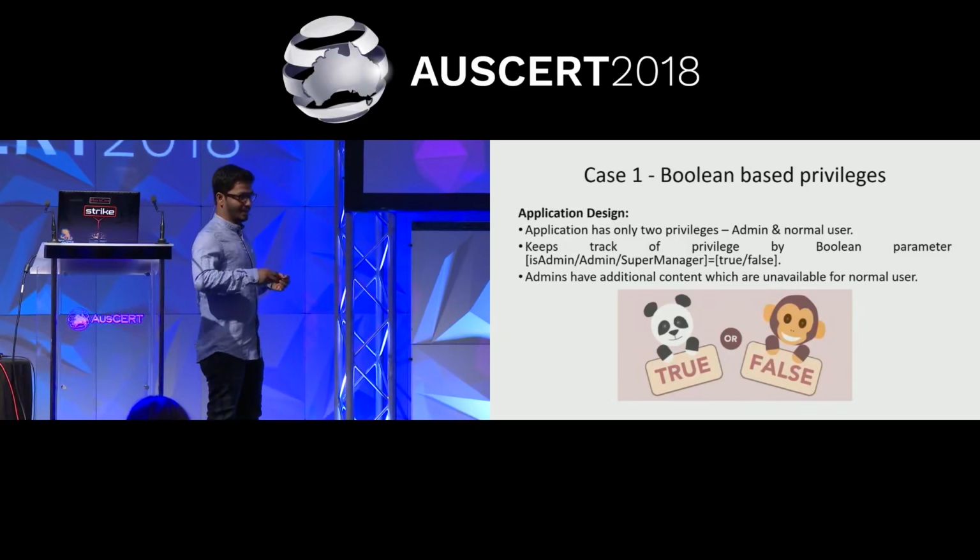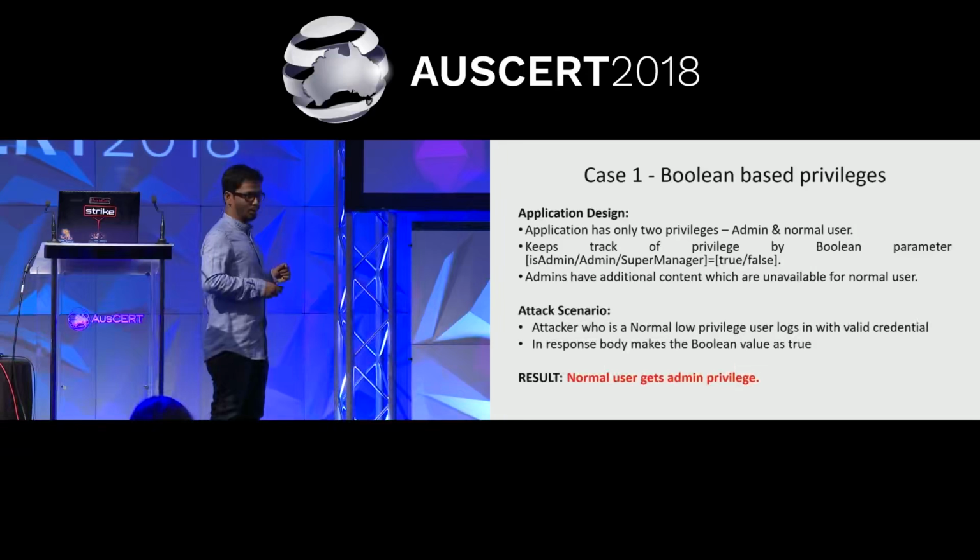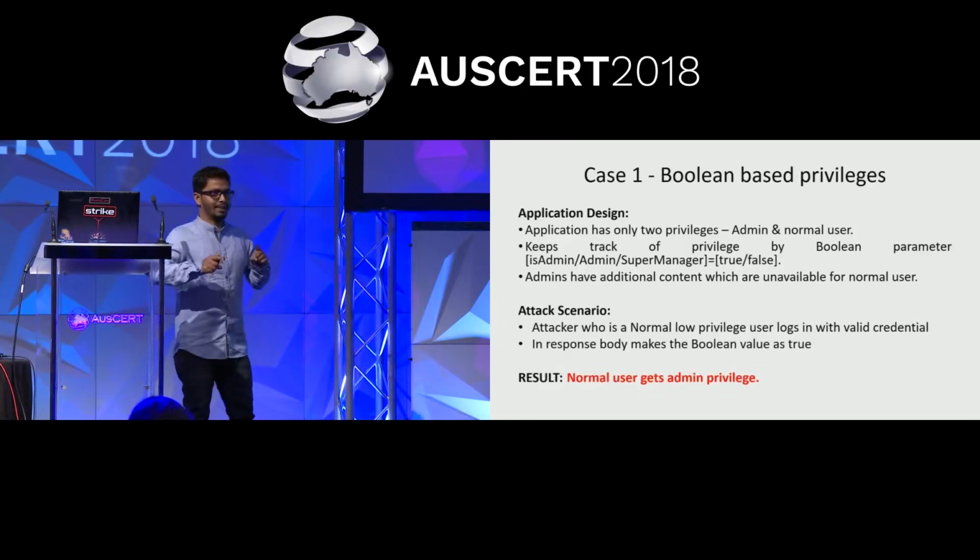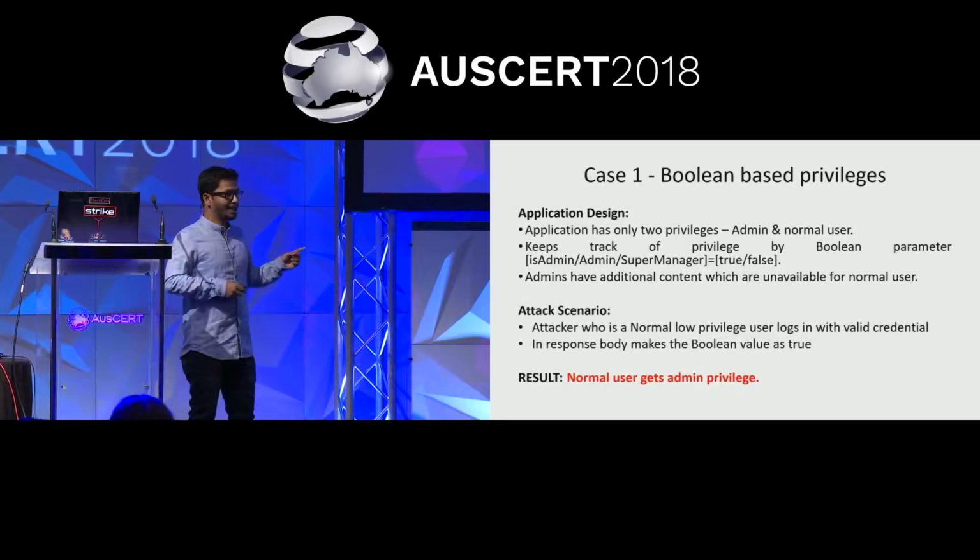So in the response, when the first response was coming, isAdmin was set to false. I just changed it to true. And then I saw that the portal which I was logged into before as a normal user, I did not have many features and many tabs. But as soon as I turned the isAdmin parameter to true, I was able to see all those hidden features, tabs, everything. So that means they were just checking that isAdmin true or false. They were not properly maintaining the access control, whether I am a user or admin. They were not checking that. They were just depending on the isAdmin parameter and giving you access.